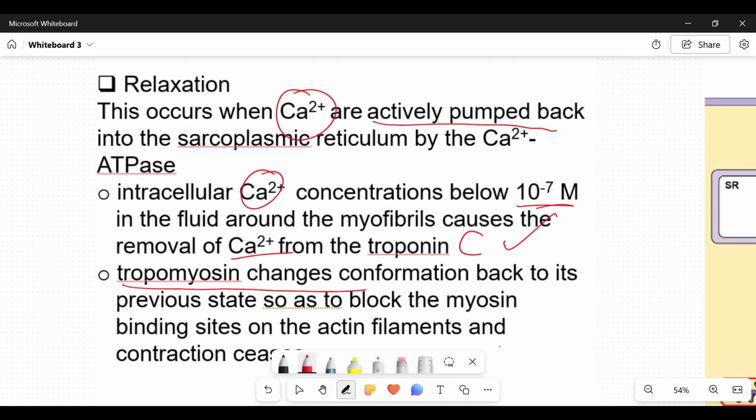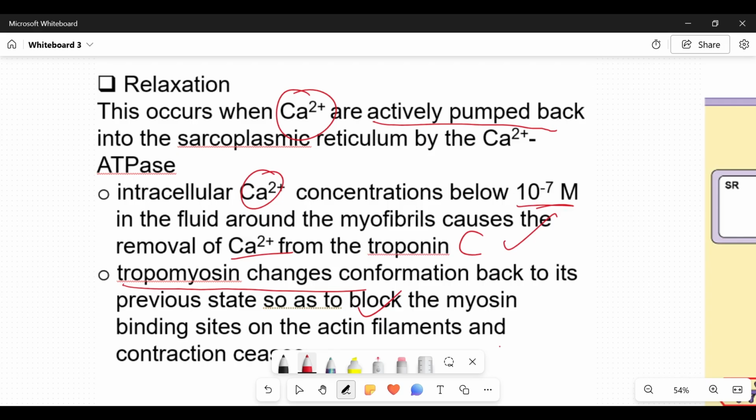When the calcium ions are removed from the troponin C, then tropomyosin will immediately undergo a conformational change. That means that it is going to unwind itself, then it will again block the myosin binding site, which is an active binding site on the actin. Then this will cause the muscle to relax.